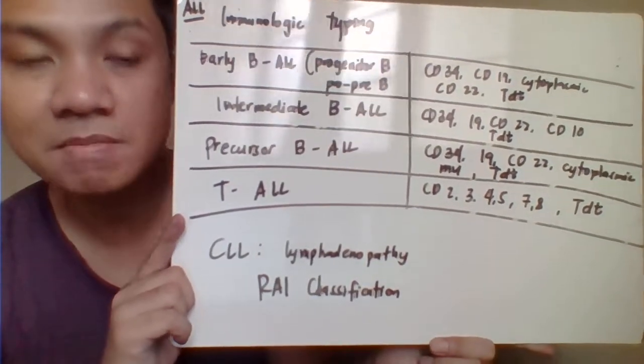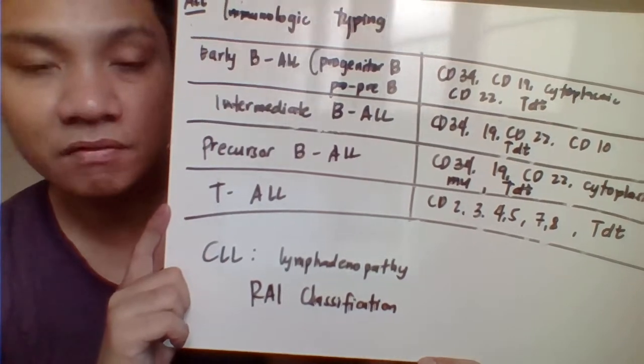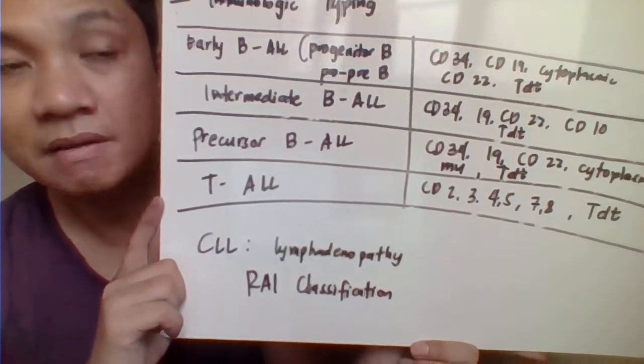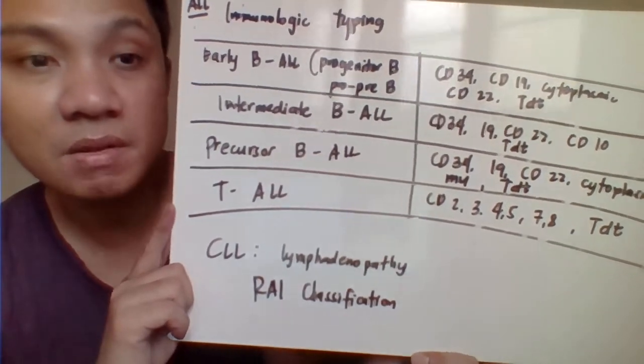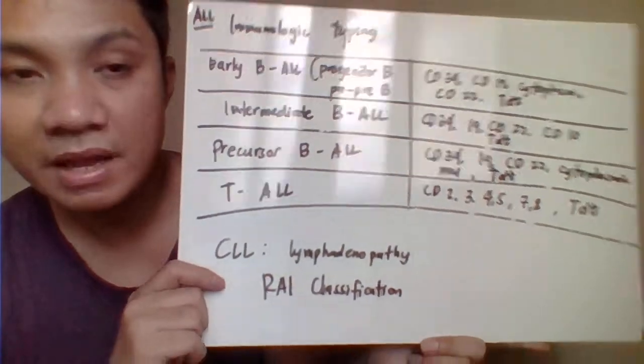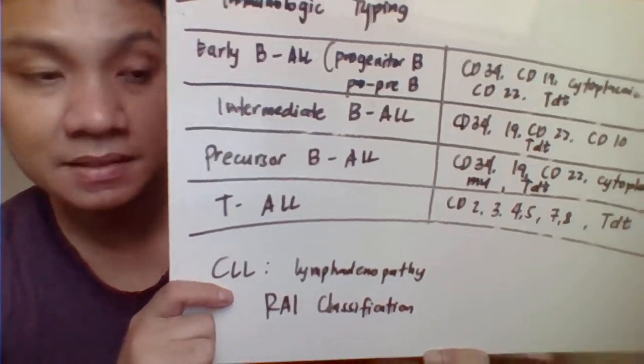Chronic lymphocytic leukemia, on the other hand, we always have the lymphadenopathy. Basta it involves the lymphocytes, that one is lymphocytic leukemia. Expect the patient to have a lymphadenopathy or the inflammation of the lymph nodes. And we have the right classification for your CLL, but we will not be discussing that one.